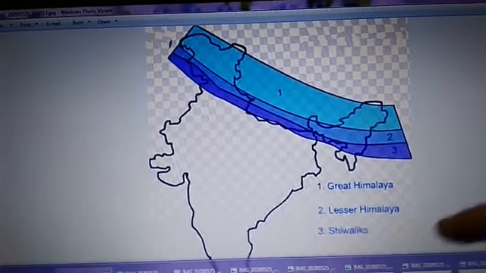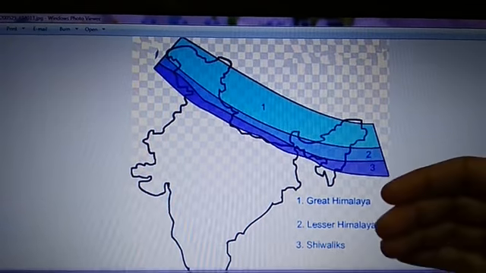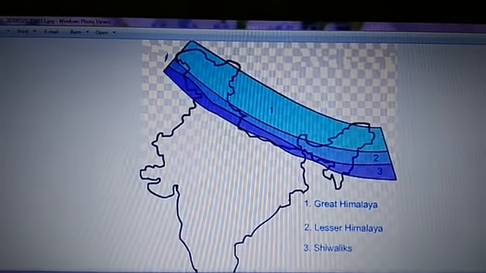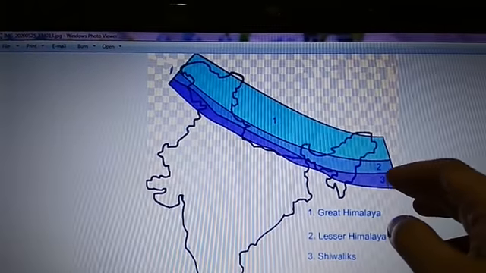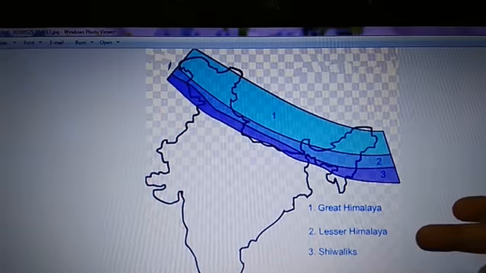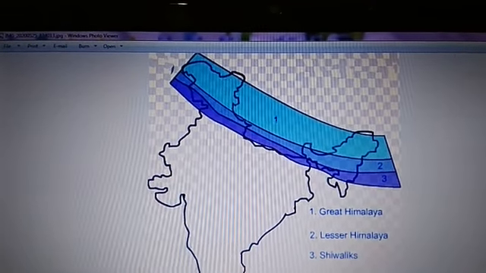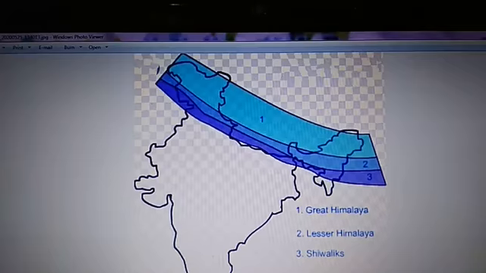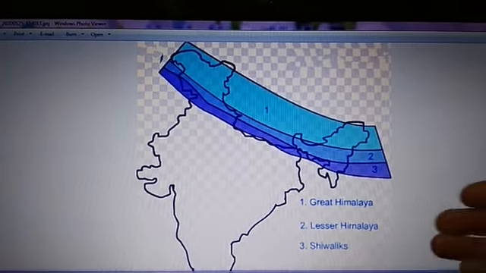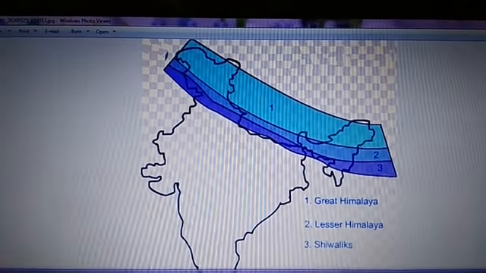This range has cold winters and mild summer. In fact, many hill stations are here which we frequently visit during summer vacations because of the mild climate. These places are good for human settlement.